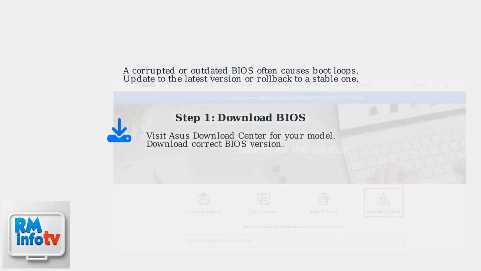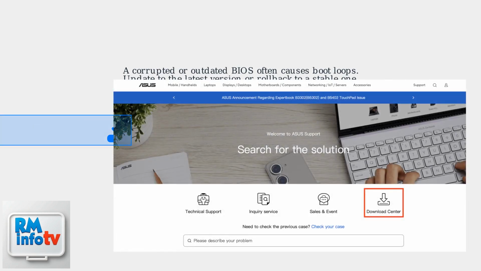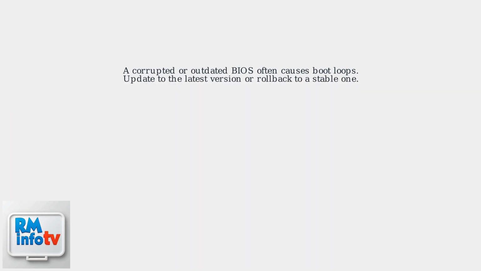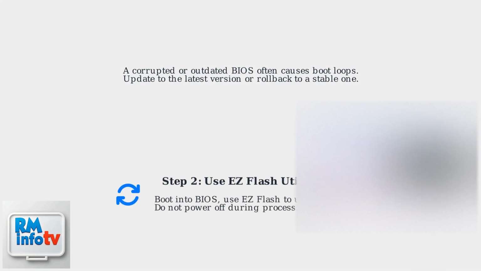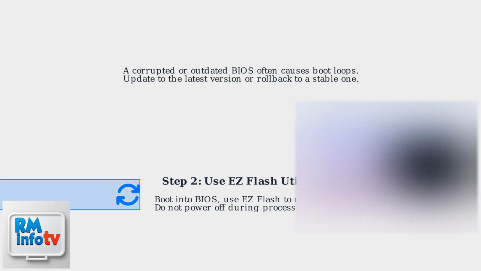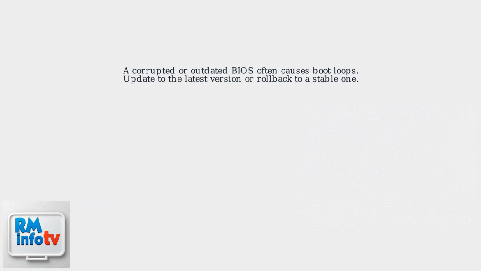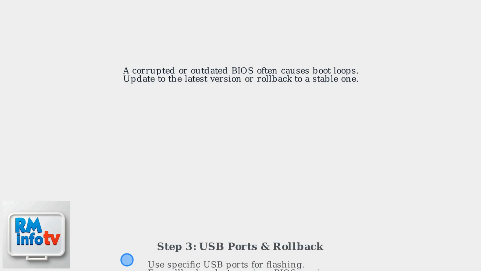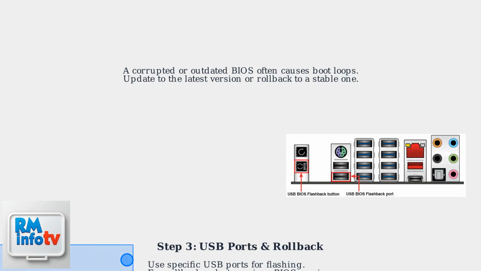First, identify your Asus model and visit the official Asus website, Download Center, to get the correct BIOS version for your device. Next, boot into the BIOS utility and use the Easy Flash tool to perform the update. Make sure not to shut down or remove power during the process. Finally, ensure you use the correct USB ports as specified in your motherboard documentation for BIOS flashing. If rolling back, select a previous stable BIOS version from the options.